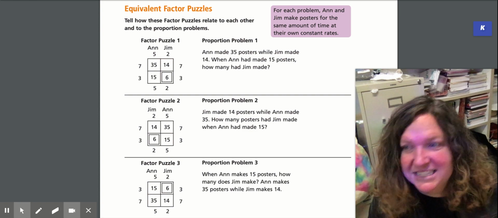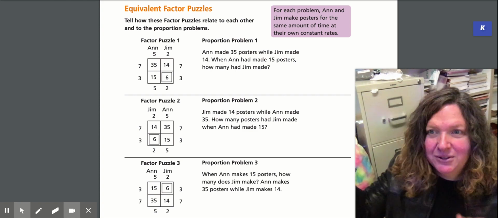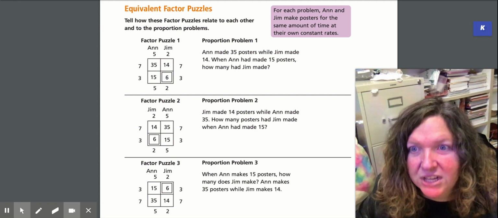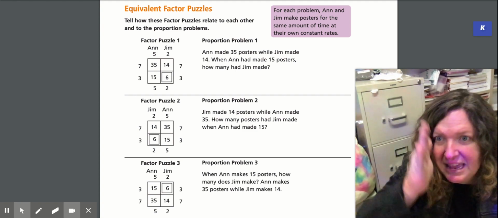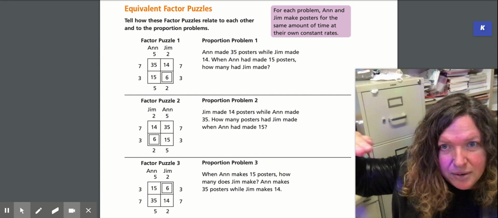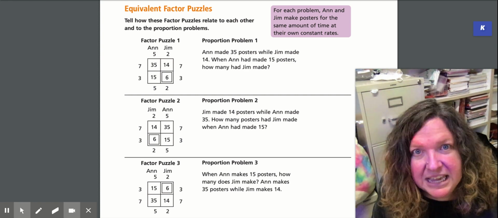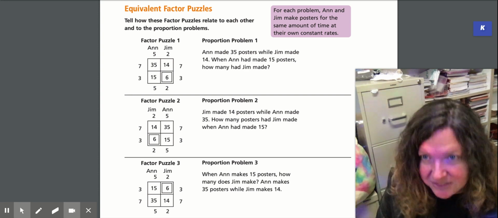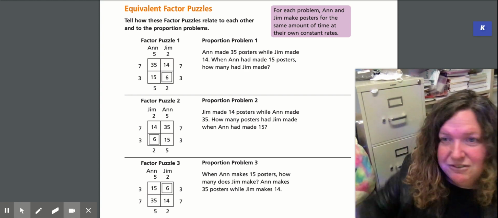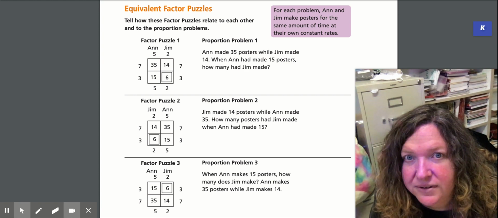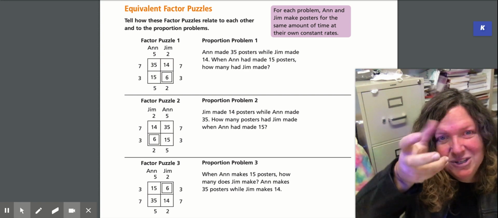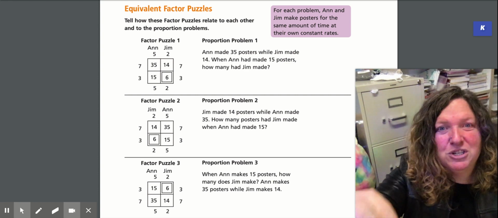That's exactly the same as we just looked at with our cows and our chickens and our milk. As long as the column matches up with the heading, and as long as the numbers that go together match up, like Ann's making 35 posters at the same time that Jim's making 14, so 35 and 14 have to be right with each other. As long as those things are the case, we can turn it and turn it and turn it all around as much as we want.